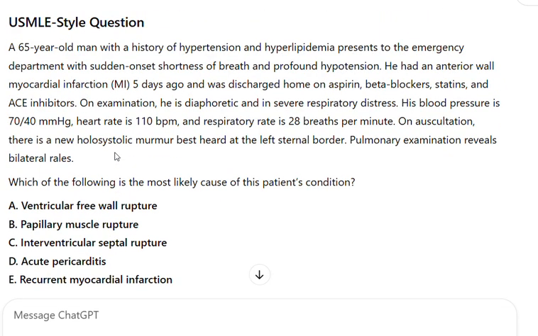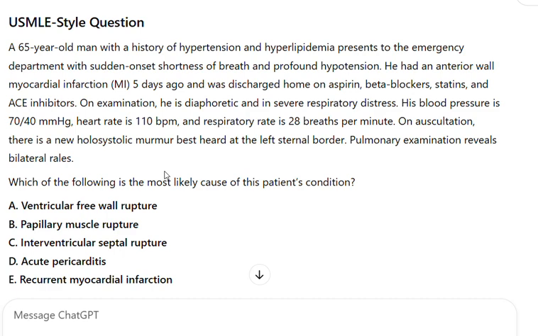MLE-style question. A 65-year-old man with a history of hypertension and hyperlipidemia presents to the emergency department with sudden onset shortness of breath and profound hypotension. He had an anterior wall myocardial infarction, MI, 5 days ago and was discharged home on aspirin, beta blockers, statins, and ACE inhibitors. On examination, he is diaphoretic and in severe respiratory distress.